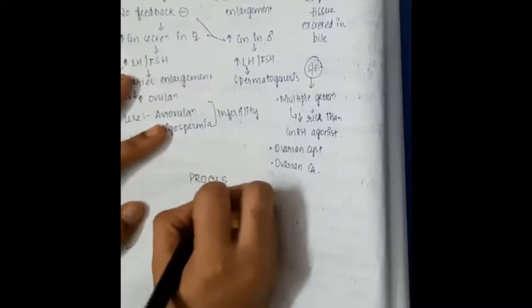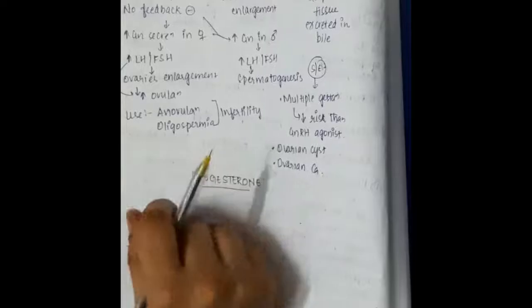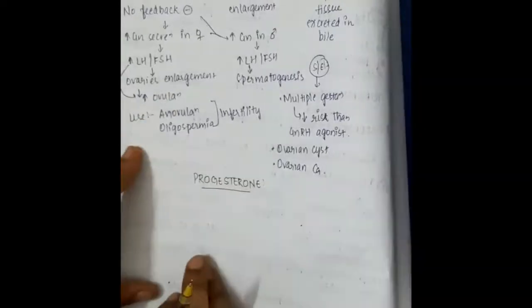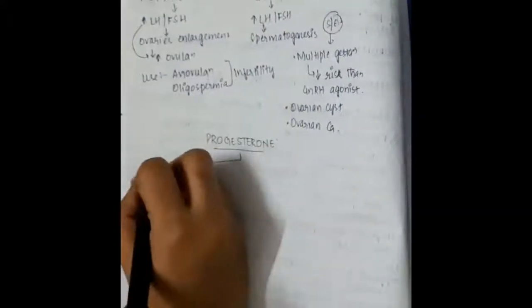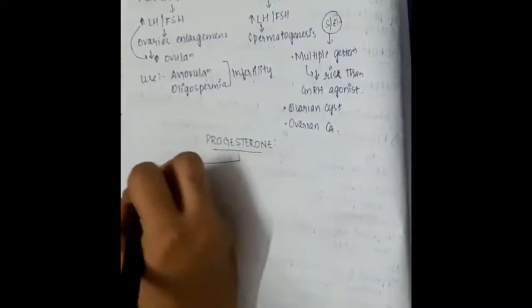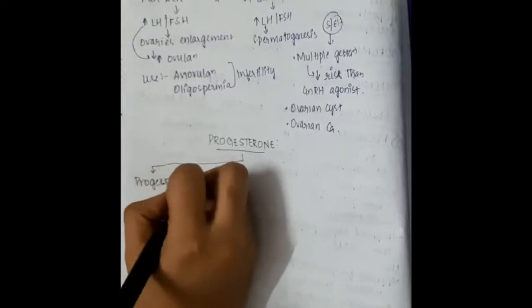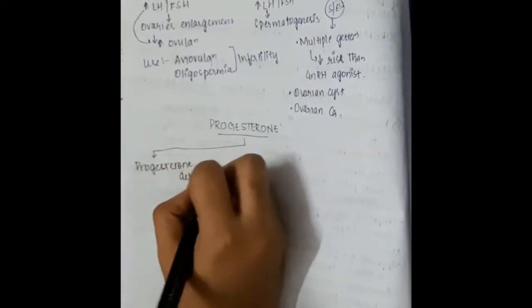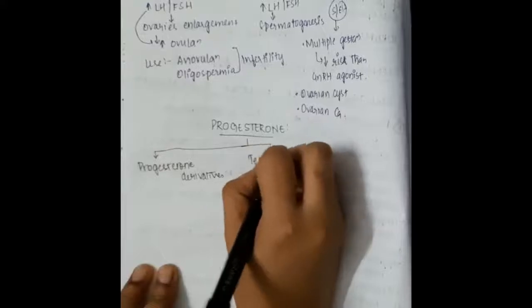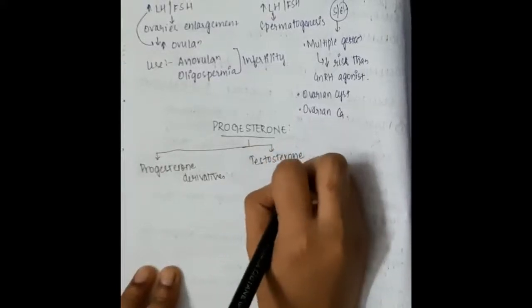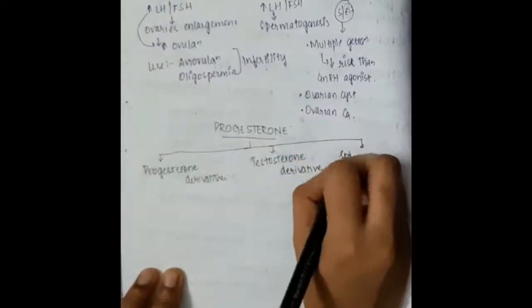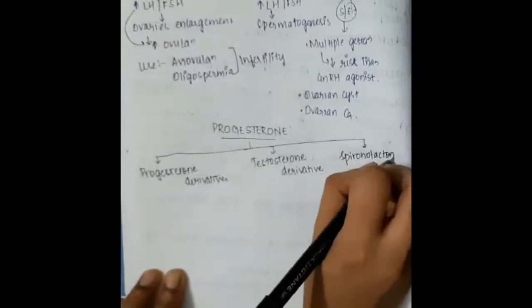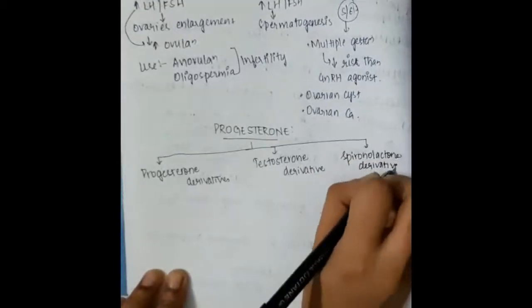In this chapter, let us learn about the important topics about progesterone. Progesterone can be mainly divided into three different types. There are three different types of progesterone derivatives: we have progesterone derivatives, then we have testosterone derivatives, and we also have spironolactone derivatives. All these will work similar to progesterone derivatives.